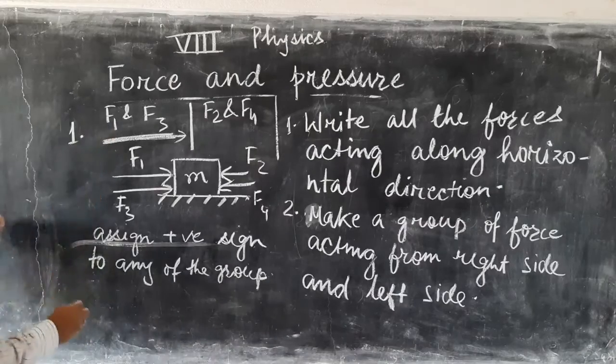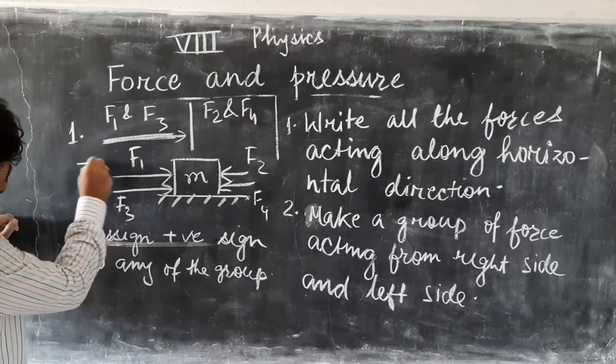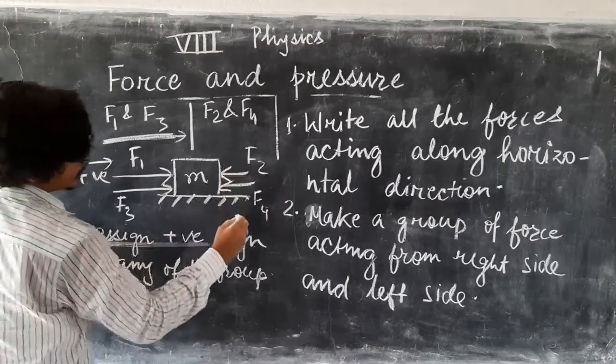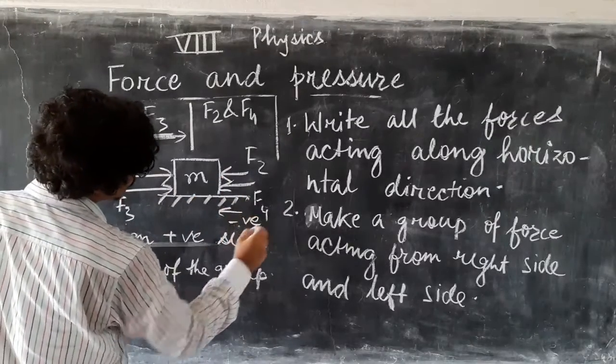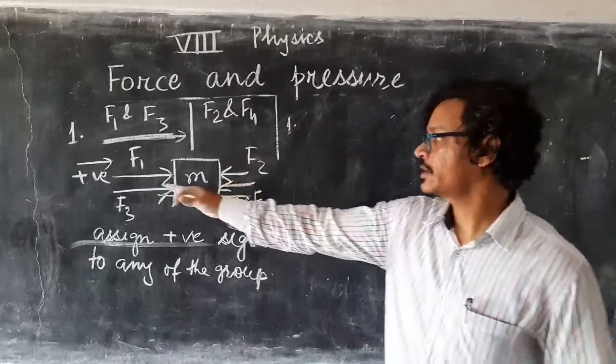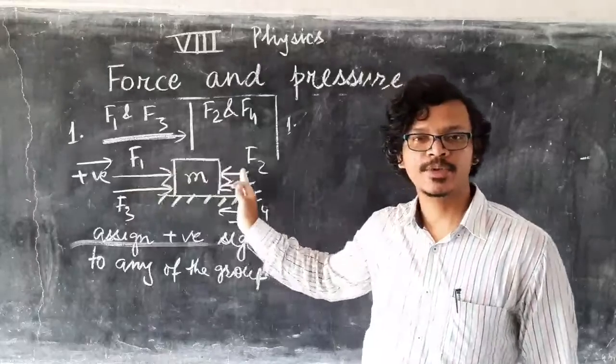Like in this case, if I am taking this side as positive, then this side will be negative.